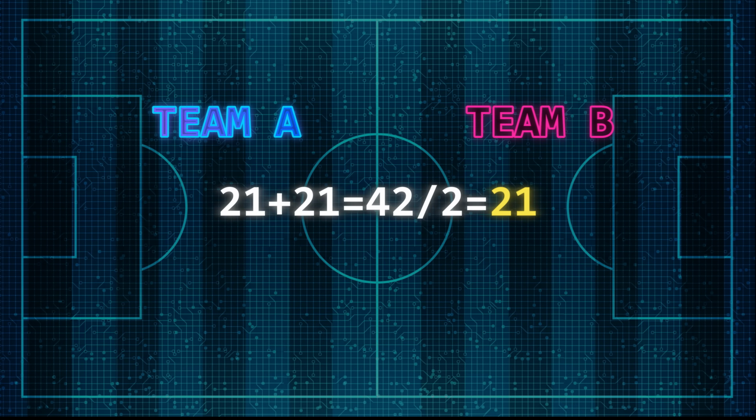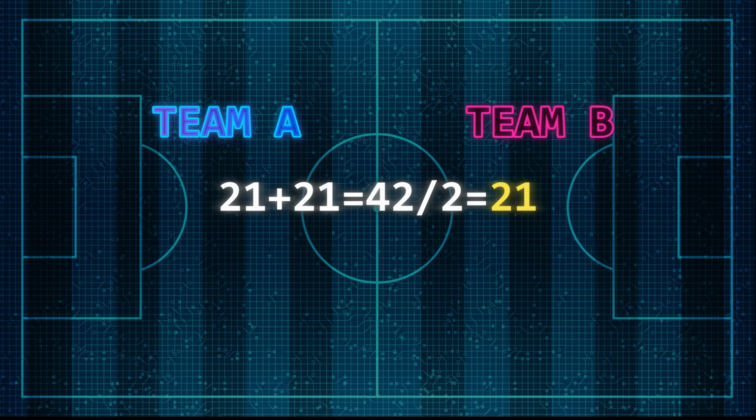Finally, we add these two figures together and divide by 2 to get an average, which for this is 21. 21 plus 21 divided by 2 equals 21. This would be the best scenario because we want to find the best in the league at scoring goals against the worst in the league for defending them. As there are 20 teams in the Premier League and every team has a rank, the best combination of the teams is always going to be the league total team plus 1. So in this case it's 21.